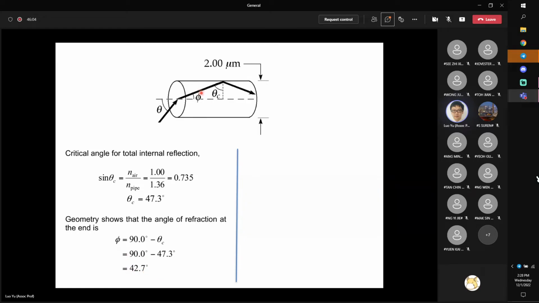Then phi is known, so we can directly apply Snell's law at the left end, because in this case n1, n2, and phi are all known. We can get theta equal to 67.2 degrees. So these are all the 3 steps in order for you to solve this question.